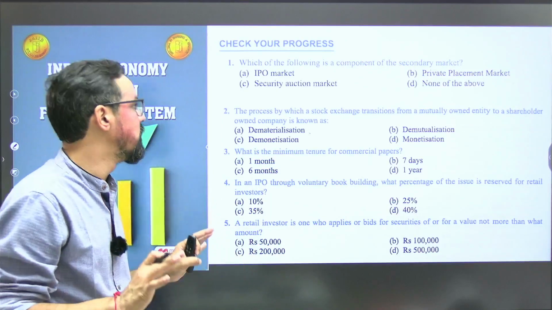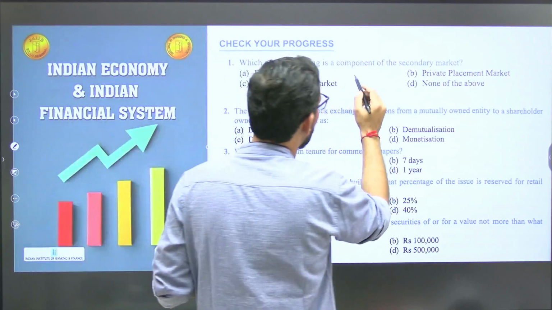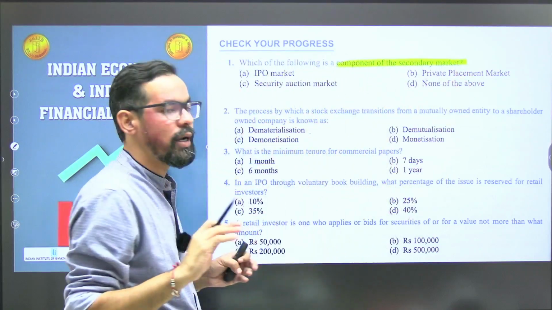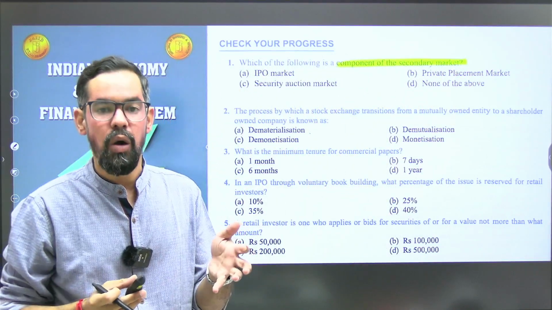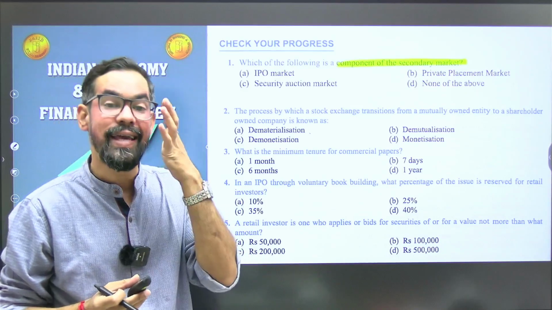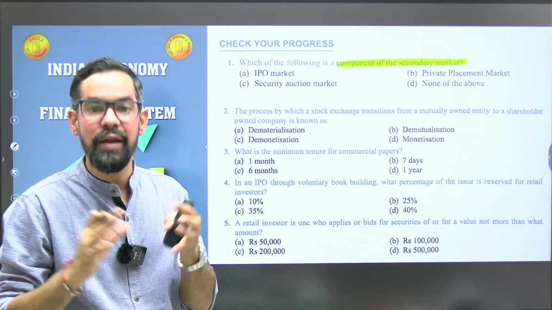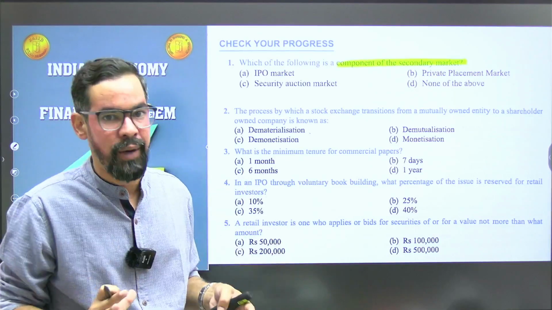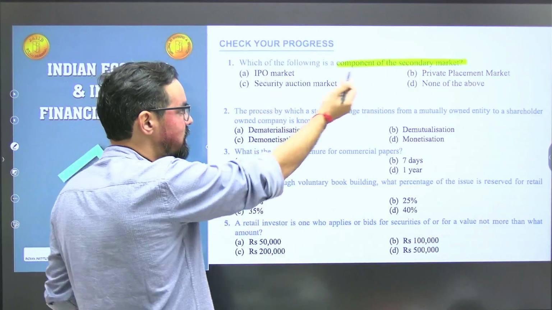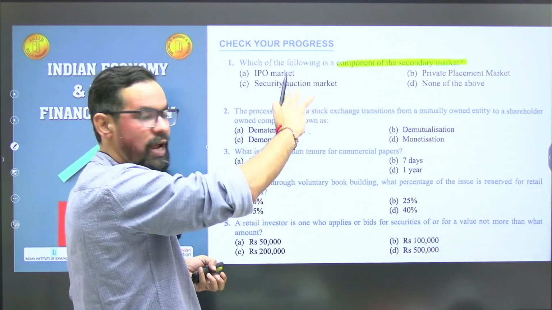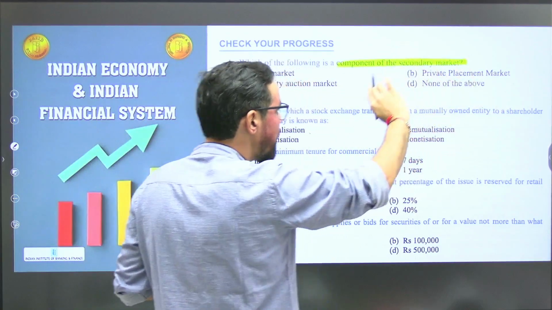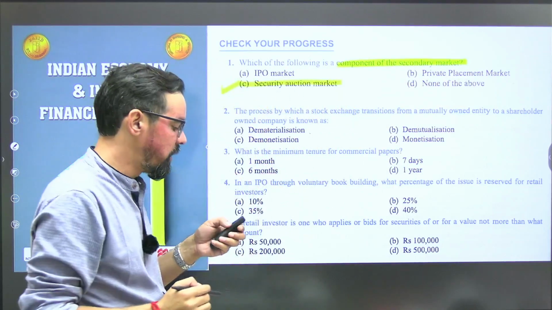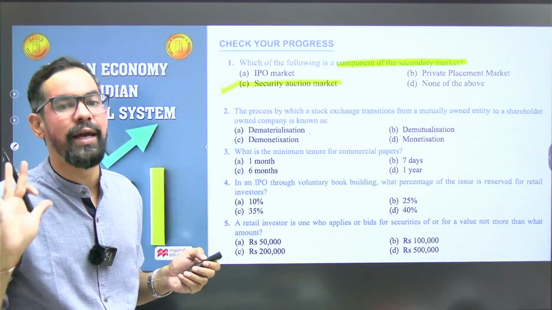So first question, which of the following is a component of the secondary market? The primary market is generally known for listing or introduction of new securities, and the secondary market is generally known for trading, meaning buying and selling of securities which are already listed in the primary market. IPO is related to the primary market, private placement again primary market, security auction market, this is a part of the secondary market. So option C will be the correct answer for this one.